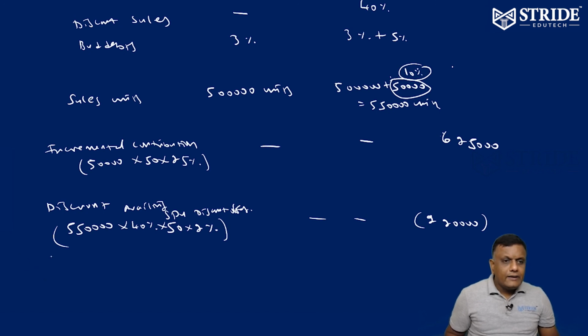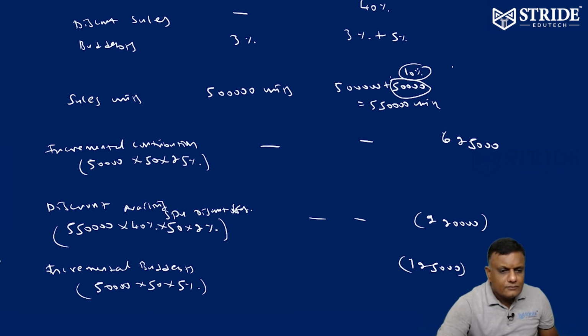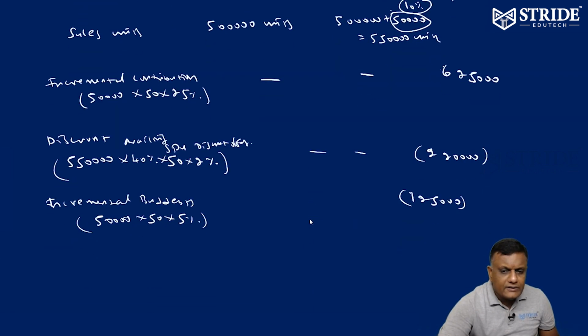Next, incremental bad debts. Incremental bad debts is equivalent to 50,000 units into 50 rupees selling price per unit into 5% of customers creating bad debts. That is equivalent to 1,25,000 incremental bad debts.